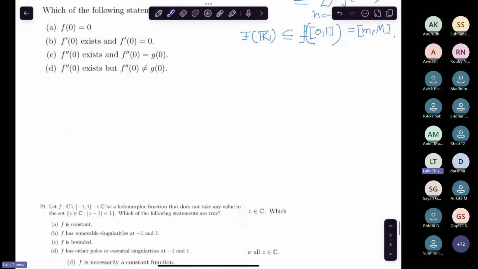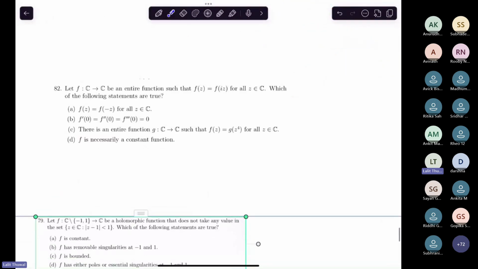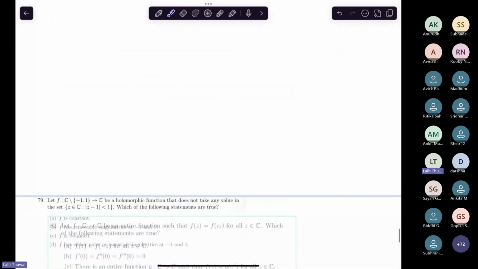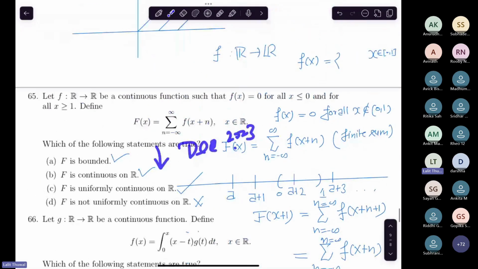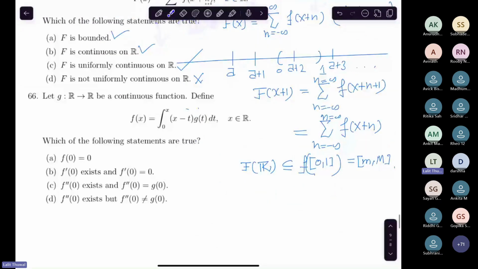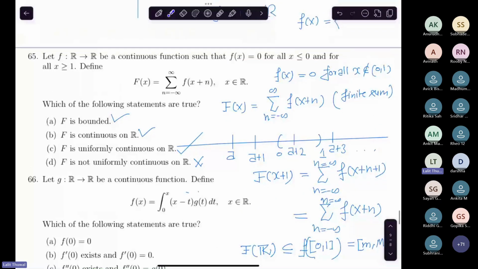Let's solve the next one now. Do you have any questions, by the way, on what I have told you now? Don't consider this question a difficult one in the exam. These kinds of questions should be solved.